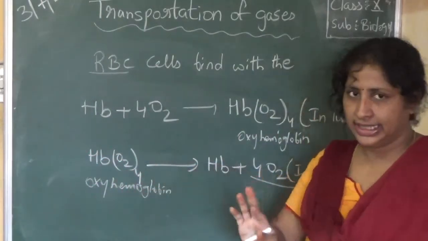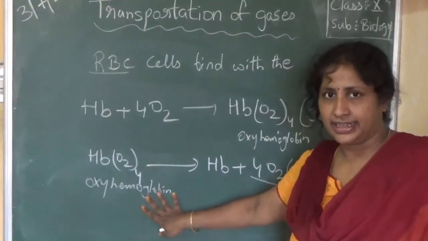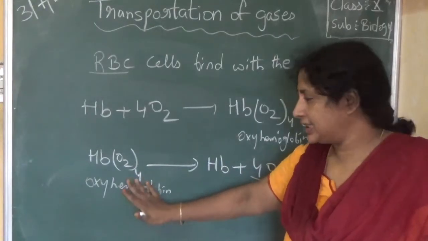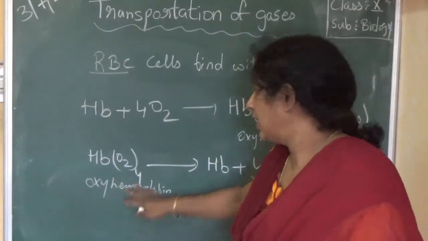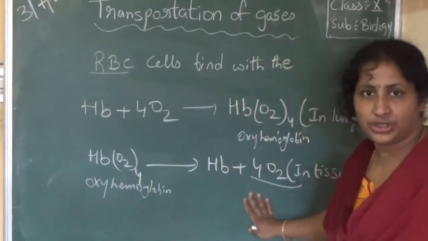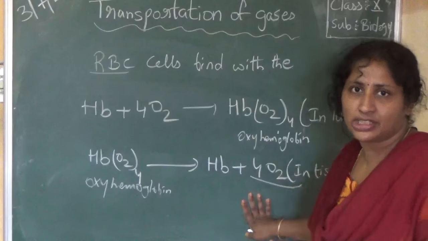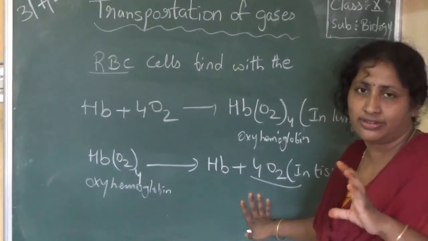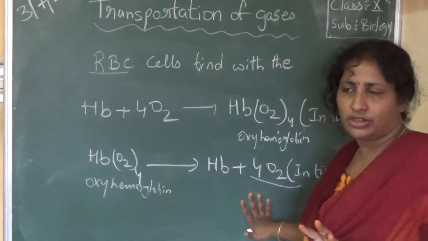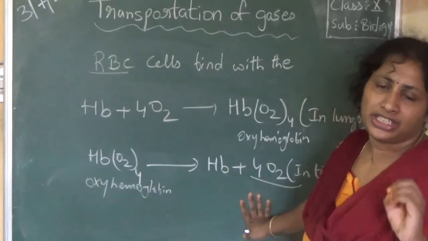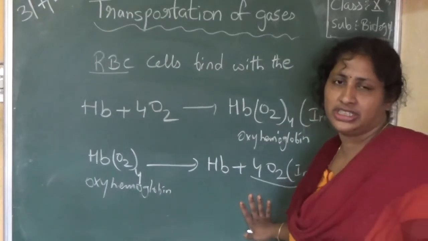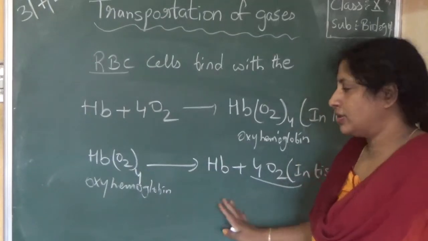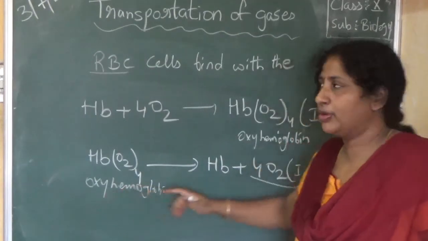So see, oxyhemoglobin is there. Now the blood is rich in oxygen, or it has more oxygen. Now it reaches the tissues. Tissues have less oxygen, means we can say tissues have very low oxygen concentration. Now they need oxygen to do their activities. So, oxyhemoglobin